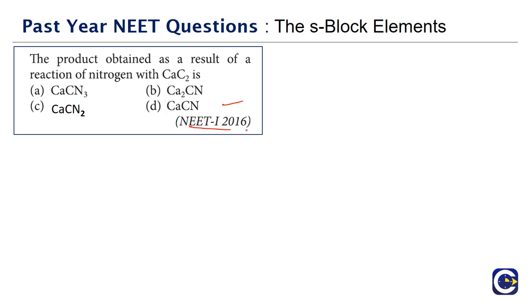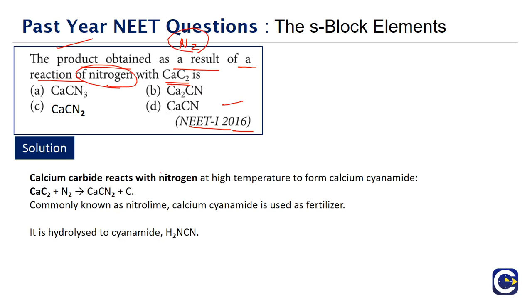We will start with a question that has come in the NEET paper 1 of 2016. It's a straight reaction based question. The product obtained as a result of the reaction of nitrogen gas, N2, with calcium carbide, CaC2. So when calcium carbide reacts with nitrogen gas at very high temperature, it will form calcium cyanamide.